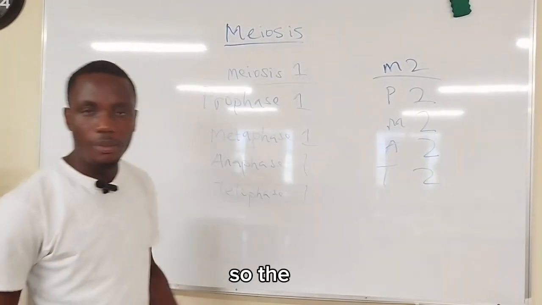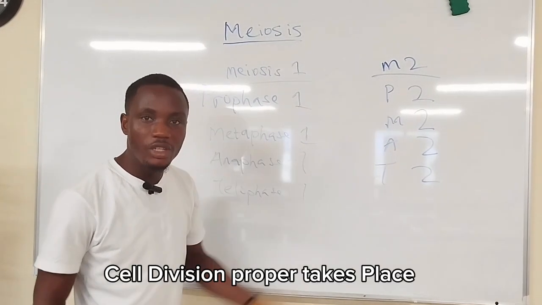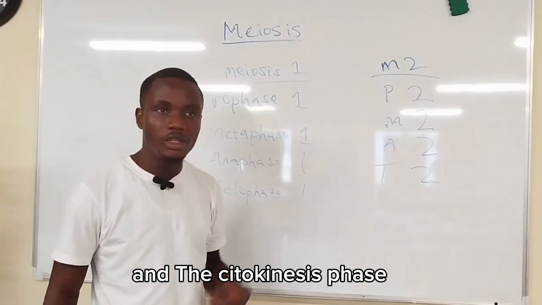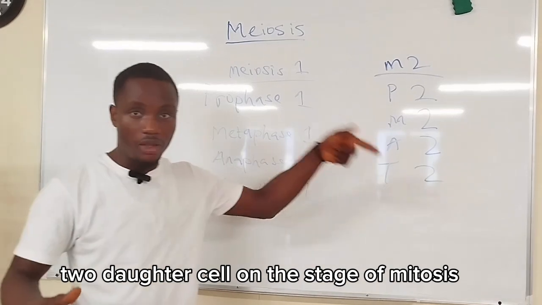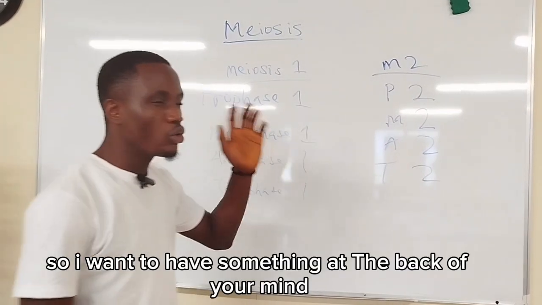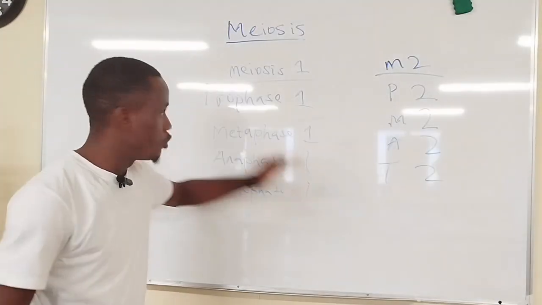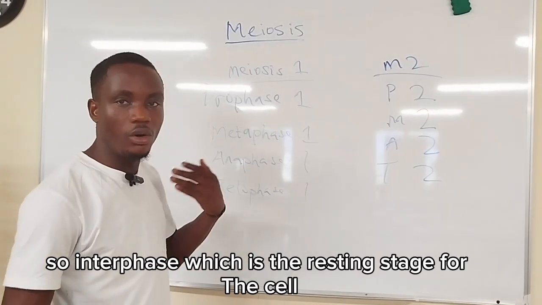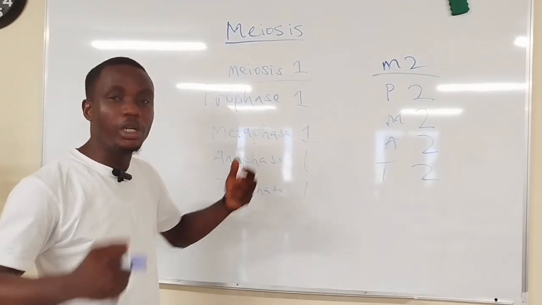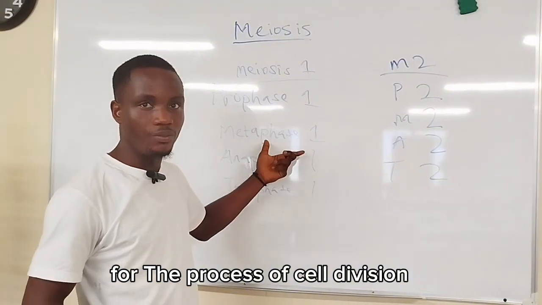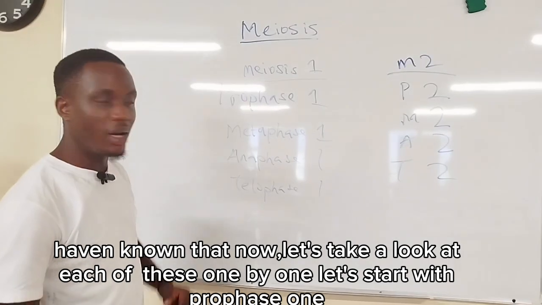So the meiosis phase, the mitosis phase, is the phase where cell division takes place. And the cytokinesis phase is the phase where there will be division of the cell to form two daughter cells in the case of mitosis. So I want you to have at the back of your mind that interphase comes before all these phases. Interphase is the resting stage for the cell. At that particular stage, the cell begins to prepare for the process of cell division. Having known that, let's take a look at each of these one by one.